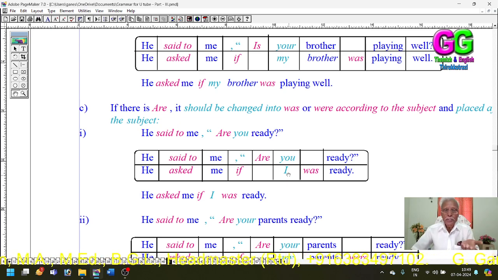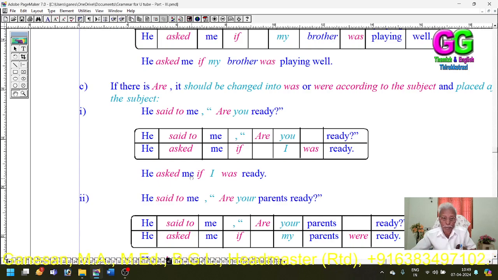So the past singular be verb is was. So R is changed into was and placed after the subject. The answer is: he said to me, "Are you ready?" He asked me if I was ready. Yes, here the you refers to the hearer, me. So it is singular.